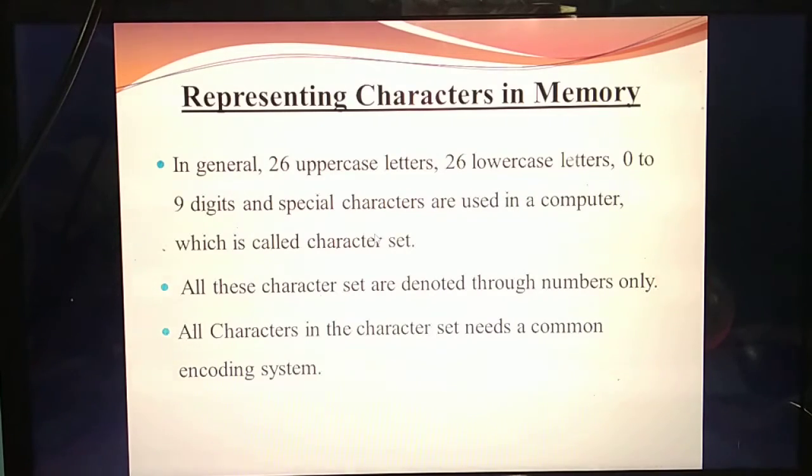Understand? So we know this is the alphabet A, B, C, D. But in the first chapter itself you have studied, computer always takes the input by means of bits, ones and zeros. So you should give the input by means of numbers only. All the characters are denoted through numbers only. For that, some encoding systems are needed. What do you mean by encoding system? For alphabet A, the computer will assign some value or number, and for alphabet B the computer will assign some value. That is the encoding scheme.